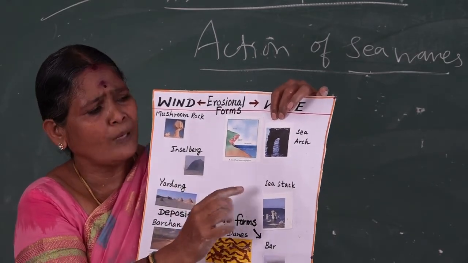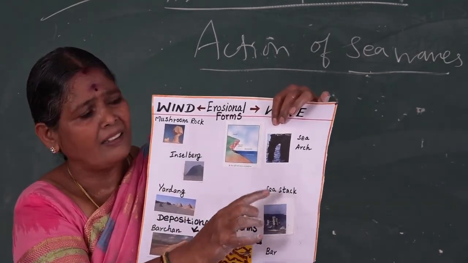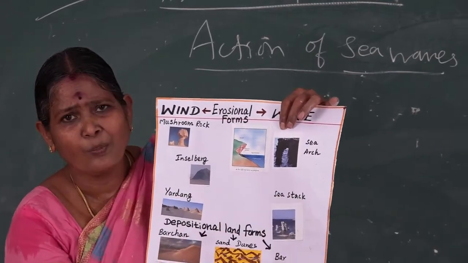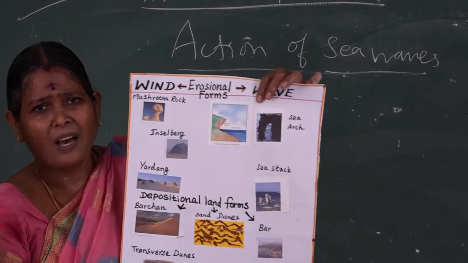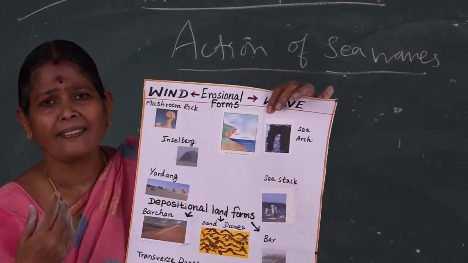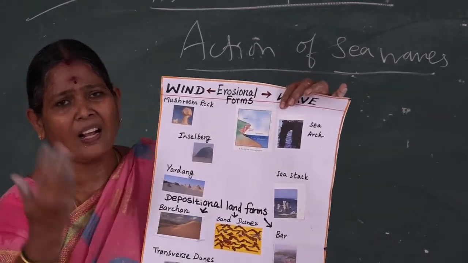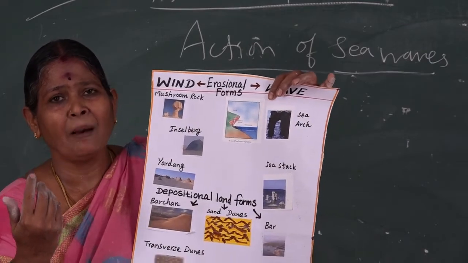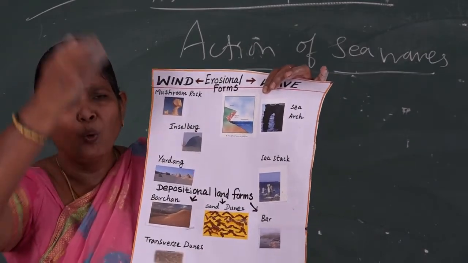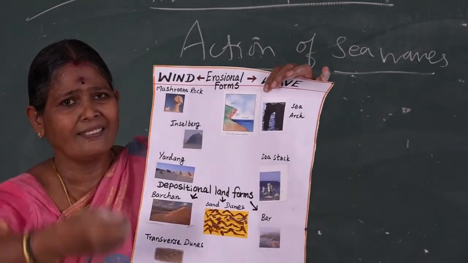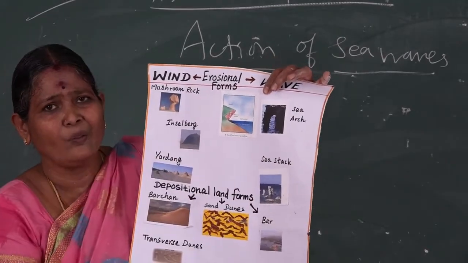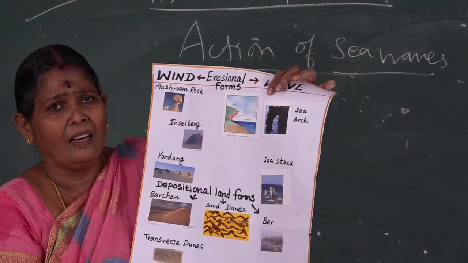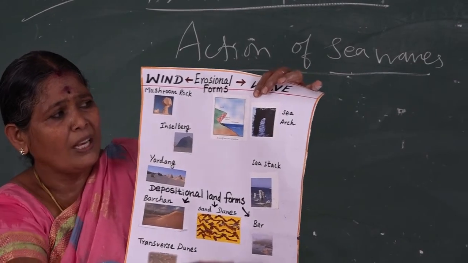Then another one, sea stack. How is the sea stack formed? Again, the waves are a continuous, constant process. Sometimes the force also comes into play, depending on the moon and sun forces, which lead to waves rising high with a strong force.